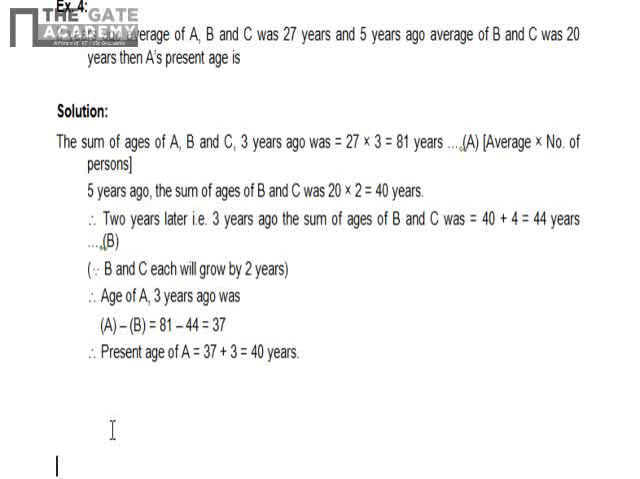So 2 years later, that is 3 years ago, the sum of ages of B and C was 40 plus 4, that is 44. So simply you'll have to subtract this 44 from 81, you'll get 37. So 3 years ago, the age of A was 37. So now the age of A will be 37 plus 3, that is 40 years.